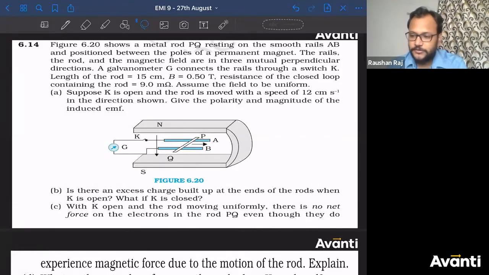Let us see how many of you can recall the concepts of motional EMF and get the answer. If you find difficulty in calculation and all, you can just give me the formula which you are going to use. Okay? If you are finding difficulty in giving the final answer, as it might be calculative according to you, you can just give me the formula that we have used. All right? Come on, guys, please solve.